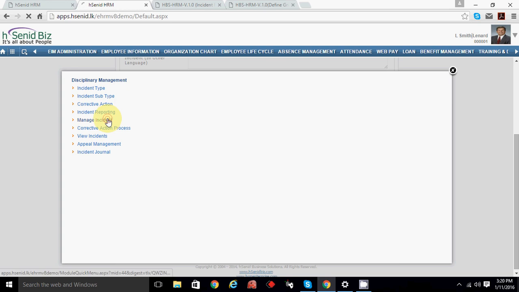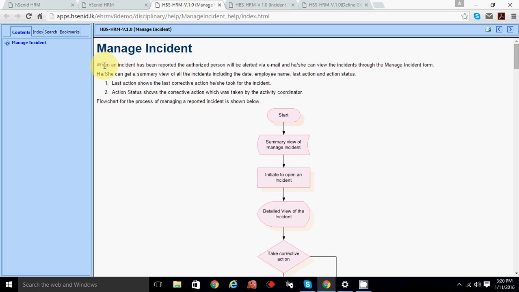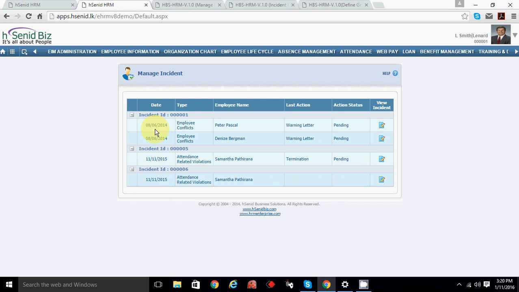Then manage incident. This is handled by the authorized person. Read this one: when an incident has been reported, once you report the incident from the earlier page, the authorized person will be alerted through email, and he can view the incident through manage incident report.